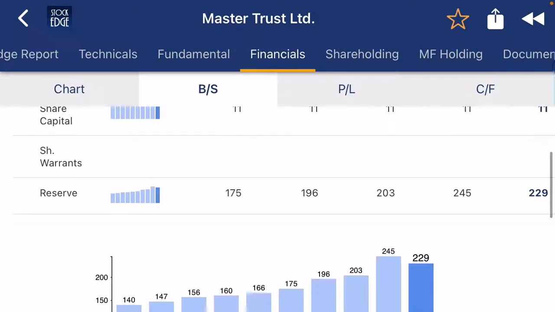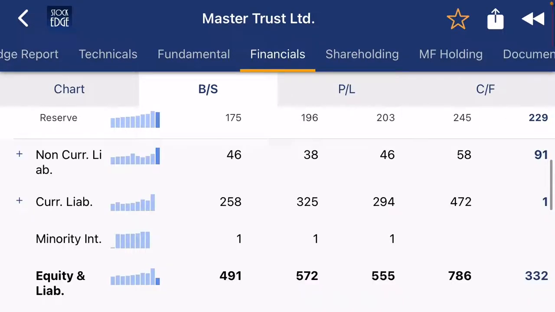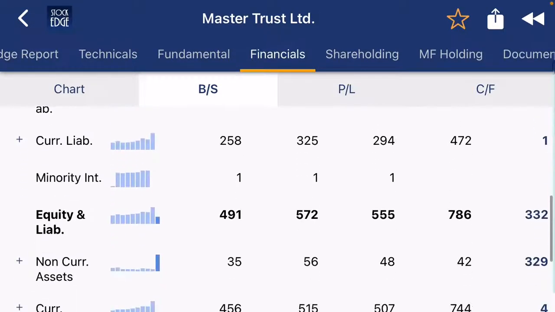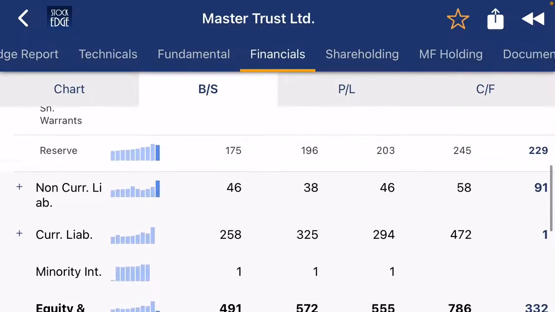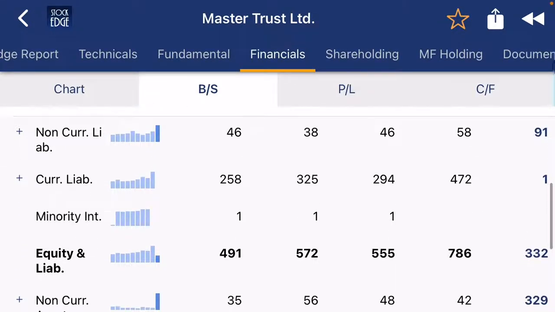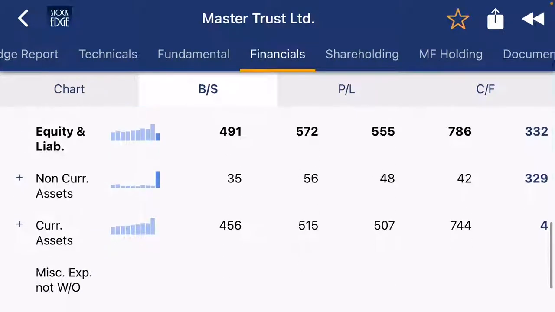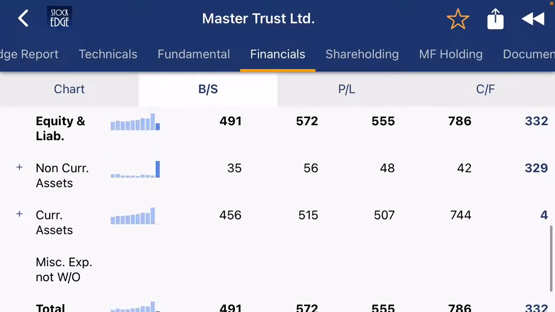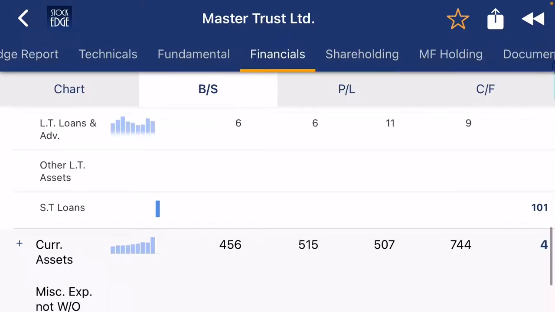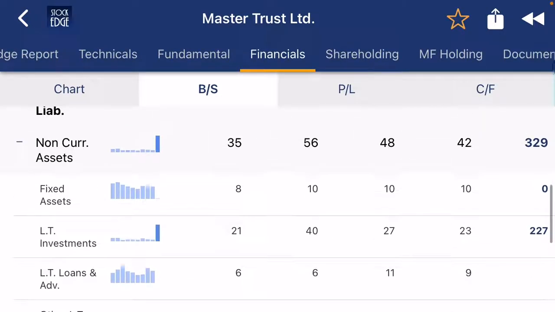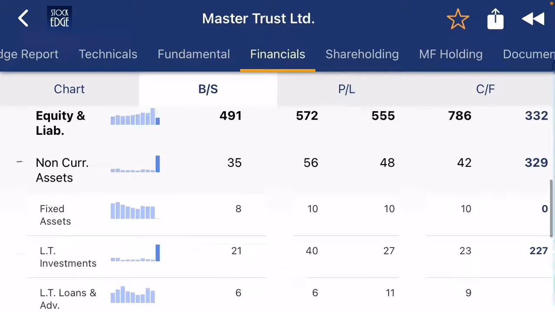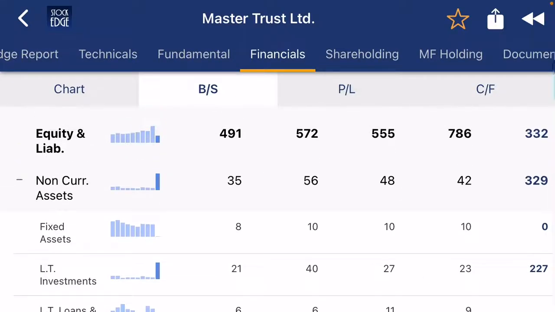Reserve is increasing, very good exponential growth in the reserve. Current liability is increasing. Non-current asset also increased from 329, with a sudden increase in short-term loans, which is very good. Long-term investment also increased by 227 crore.